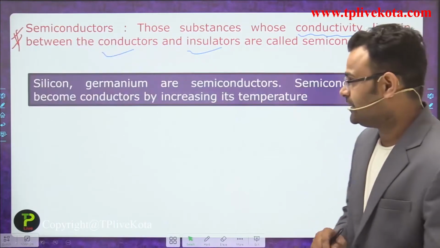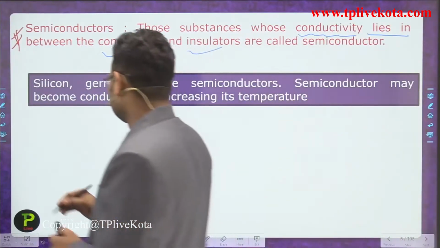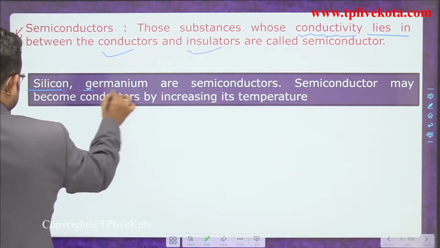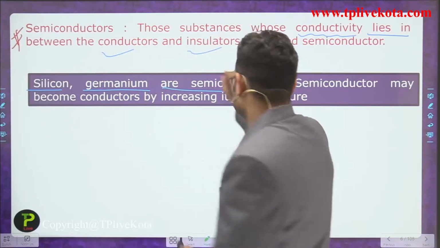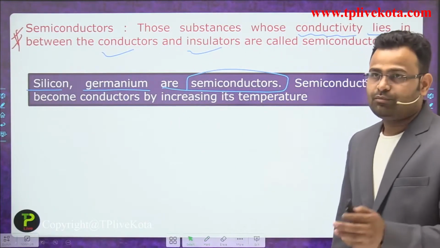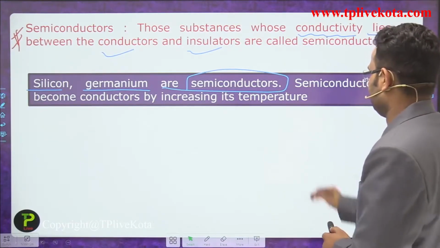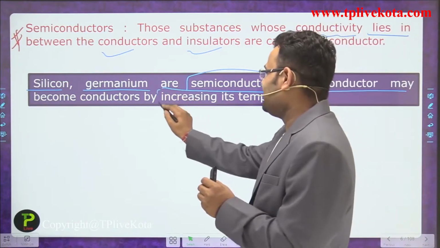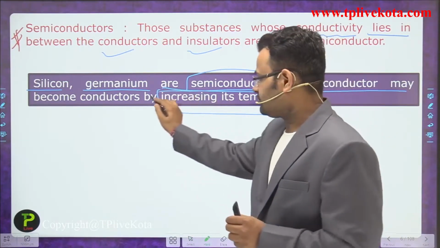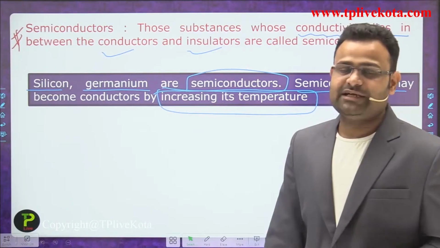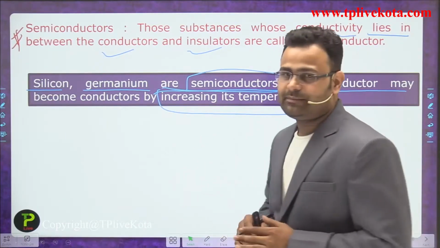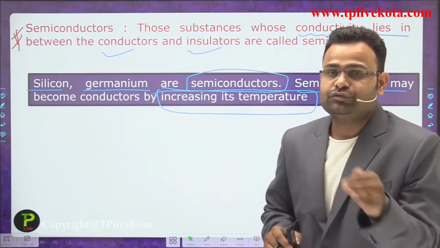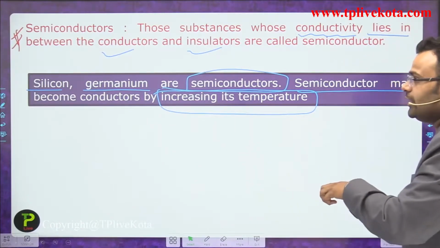Silicon and germanium are the mostly used semiconductor materials. And a semiconductor becomes a conductor by increasing its temperature.